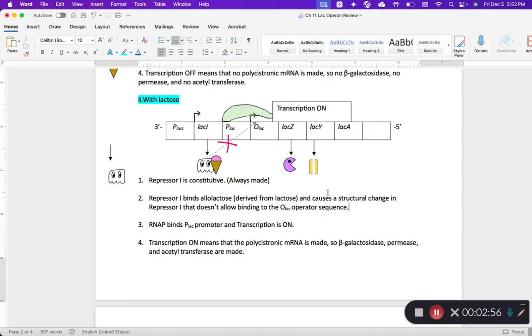So the main point is that with lactose, repressor I is going to bind lactose. It's going to change its shape. If it changes its shape, then it no longer can bind the operator sequence. Now that there's no repressor in the way, RNA polymerase then can bind its promoter region, and when it does that, transcription is on, so now the mRNA is made for the lacZ, lacY, and lacA. Those are then read into protein, which is beta-galactosidase, permease, and then this is acetyltransferase.